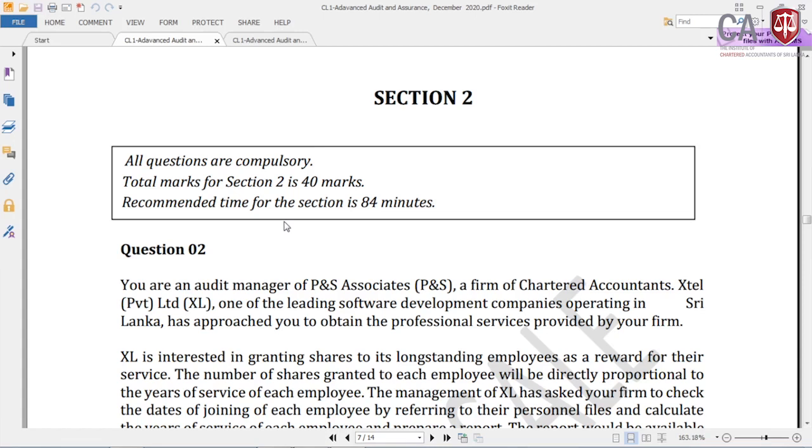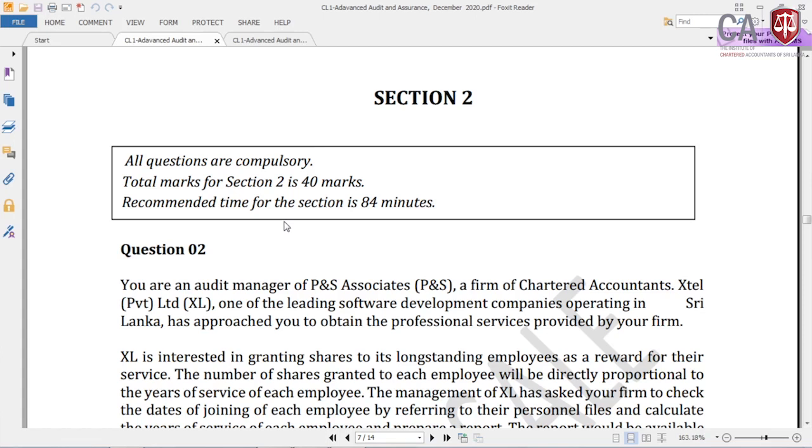Right. So question number 2 is from the other assurance engagement section of your syllabus, and the syllabus weightage is 10%. If you know the fundamentals of the theory, this is one of the easiest questions. Question number 2, you are an audit manager of P&N Associates, a firm of chartered accountants.